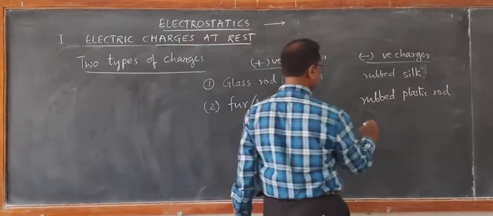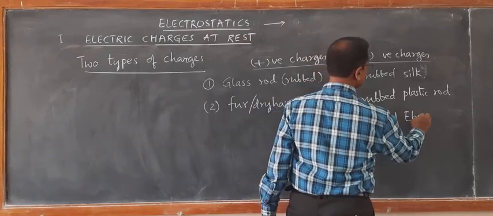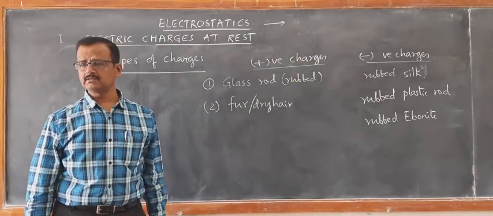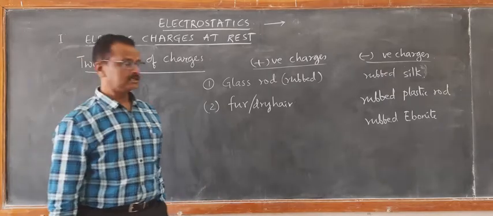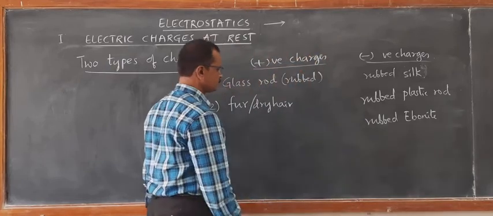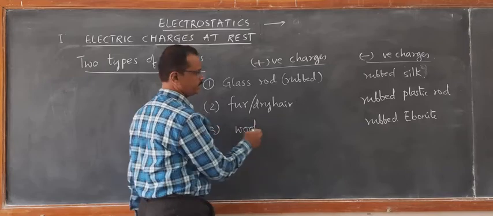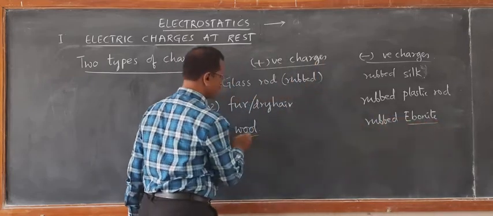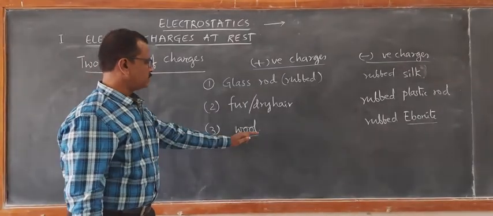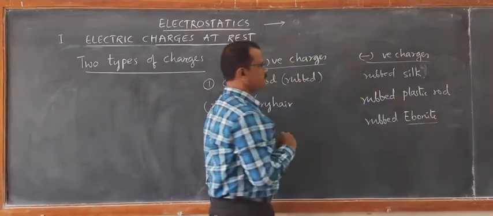Similarly, ebonite rod, rubbed ebonite. Ebonite is just like hard rubber, hard plastic. It is also an insulator. Note here I am writing ebonite with wool, woolen clothes for that matter. So the wool is found to have positive charge, and the rubbed ebonite rod is found to have negative charge.